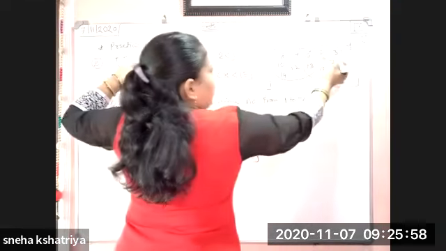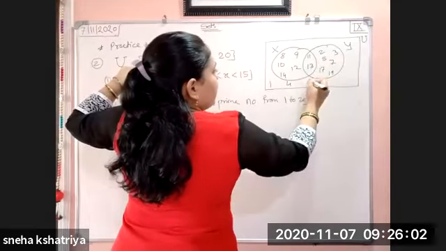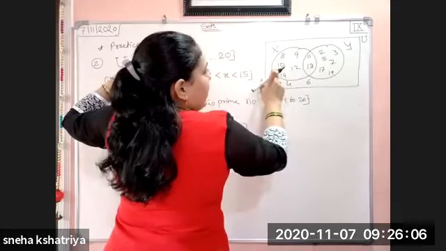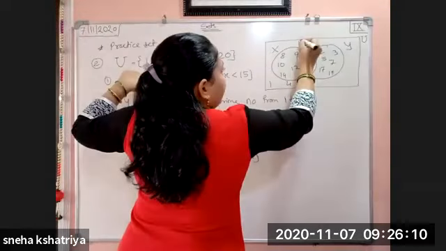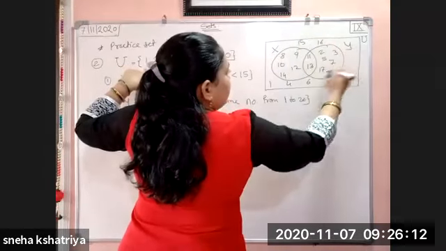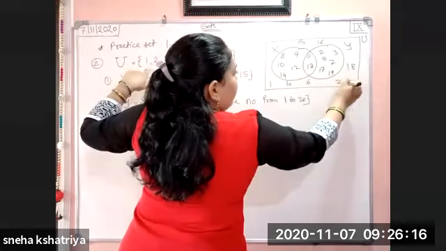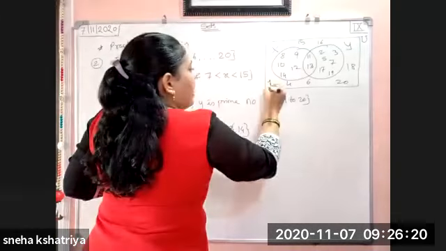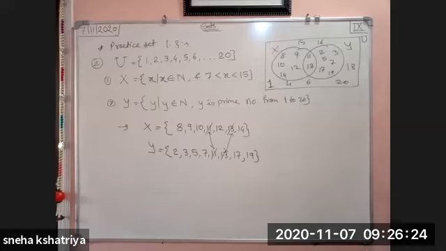उसके बाद में 2 है, 3 है, 4 नहीं है, 4, 5, 6 नहीं है, 7, 8 is here, 9, 10, 11, 12, 13, 14, 15 is not there, 15, 16, 17 is here, 18 is not there, 19 and 20. So whatever the remaining elements are there, that you have to write in the universe. This is how we are going to write down the